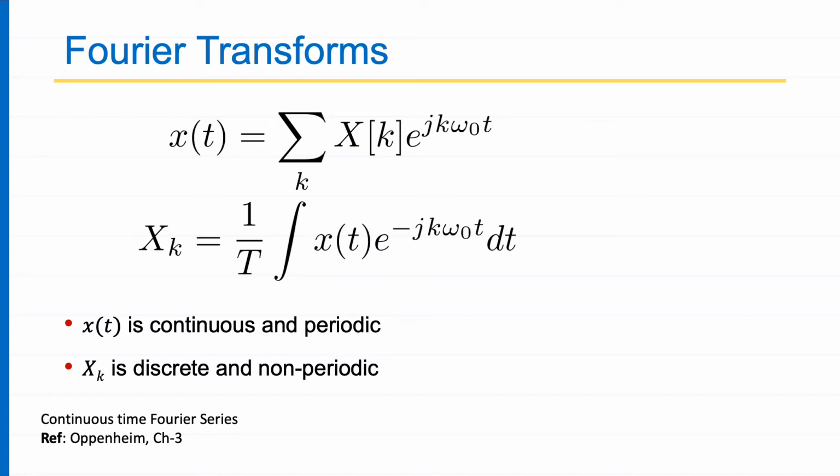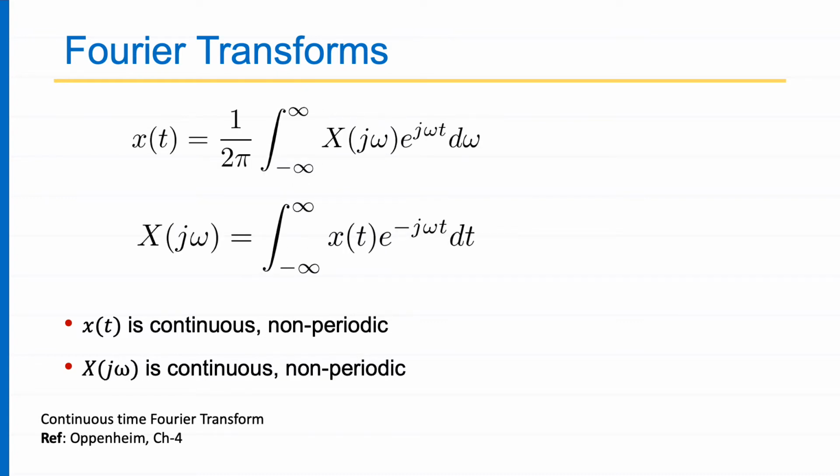If you multiply x(t) with the exponential of minus j k omega naught t, and you integrate over one period of x(t), then what you get is X_k. It's a very simple multiplication followed by the integration. So very easily you can derive the coefficients X_k. And similarly the reverse way also. If you want to go from X_k to x(t), then the formula is given on the top.